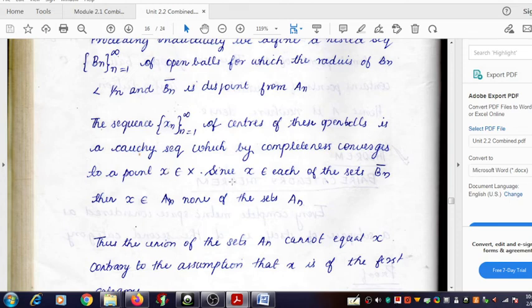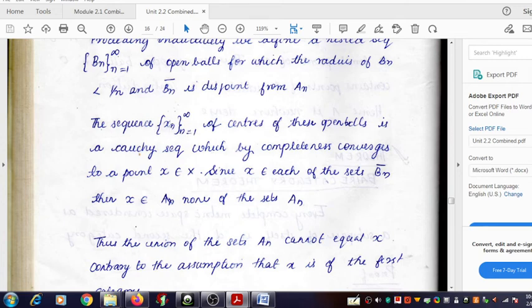Okay, therefore and thus we can say that x belongs to each closure also, since x is the limit of that sequence.